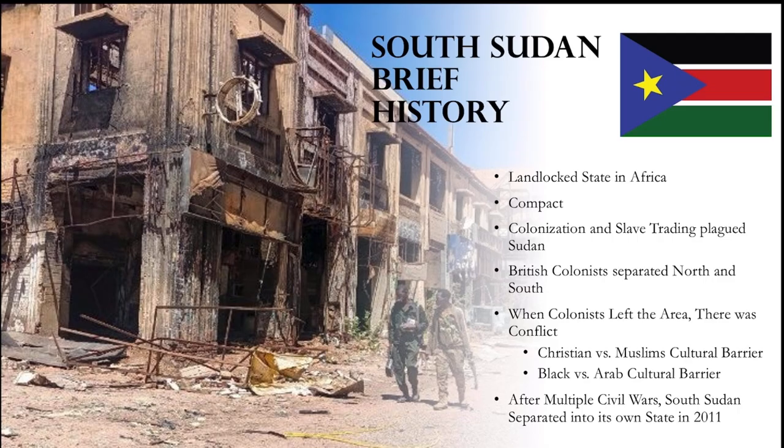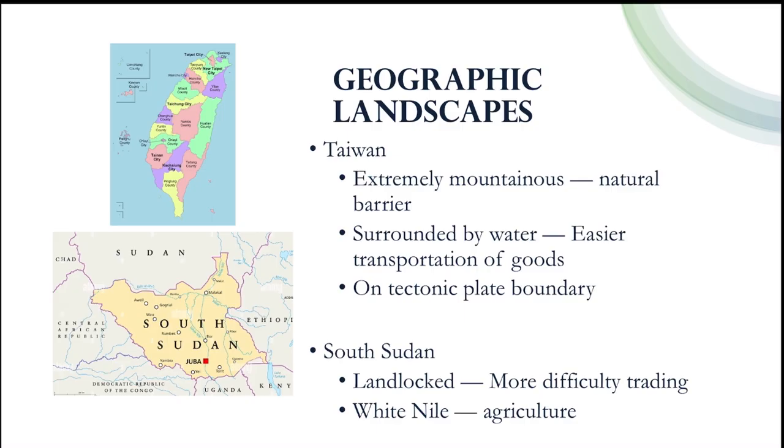British colonists took advantage of slave traders in that area and separated people of the north and south, creating tension. Then, when the British left Sudan, conflict ensued, with the previously separated people being forced back together. Finally, after many civil wars, South Sudan separated from Sudan in 2011, creating its own state. Now that we've established an understanding of the history of these two countries, we can compare them.